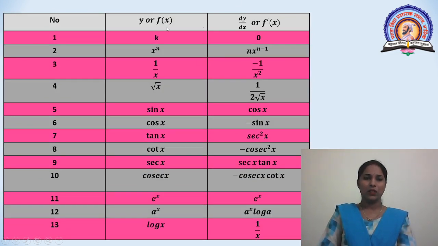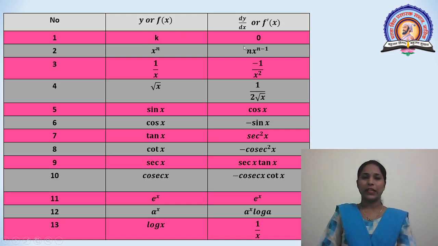Some other constants and their derivatives, trigonometric functions. First, serial number. Second, y or f(x), then dy upon dx or f'(x). First, k. Its derivative is 0 because k is constant.